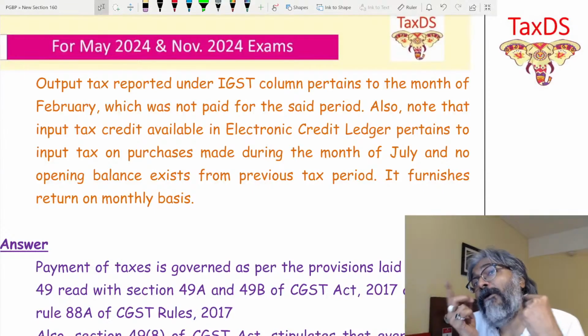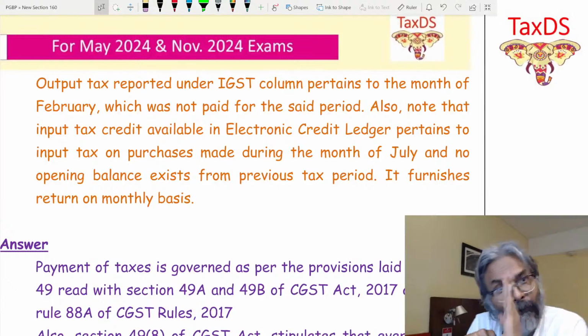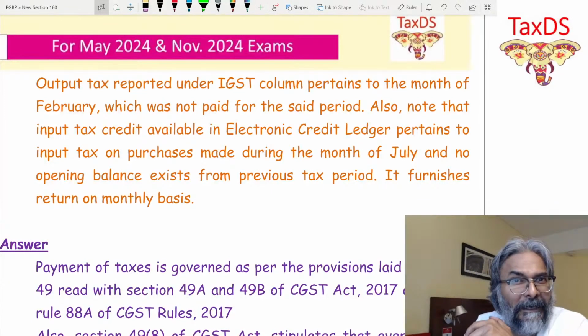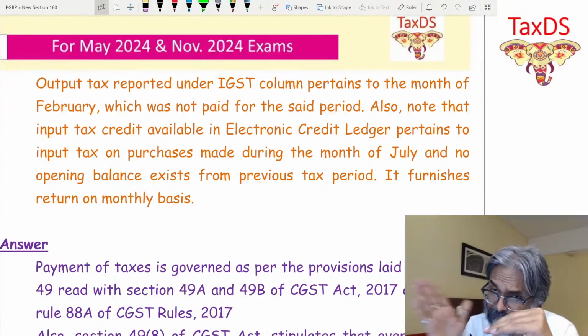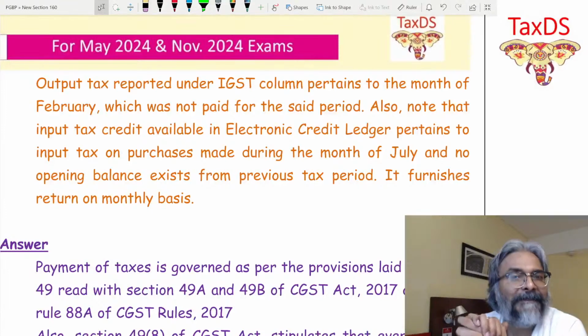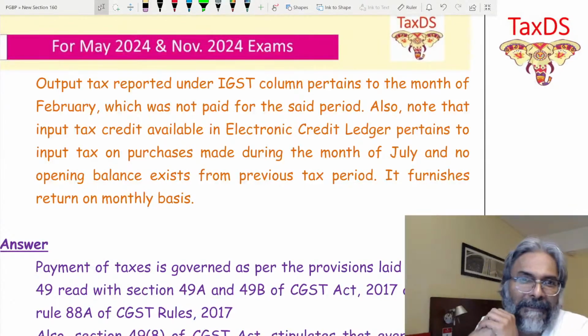In the old law of excise and service tax, before GST, we had a matching concept. Matching concept means that if it is this month's liability, then this month's credit would only be used. But here we don't have such a matching concept in this regard.